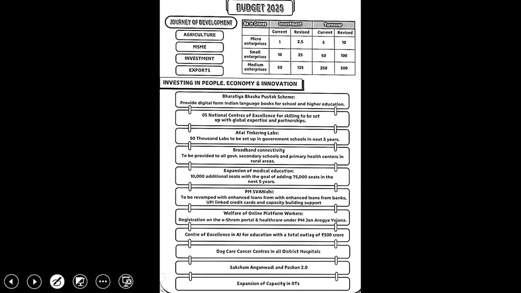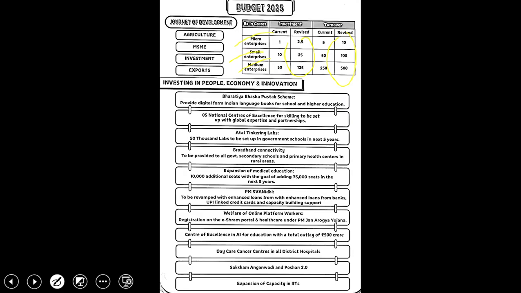Now, looking through the budget of 2025, we have the micro enterprise, small enterprise, and medium enterprise. Here, the revised investment amounts are 2.5 crores, 25 crores, and 125 crores for micro, small, and medium, and the turnover limits are 10, 100, and 500 crores.